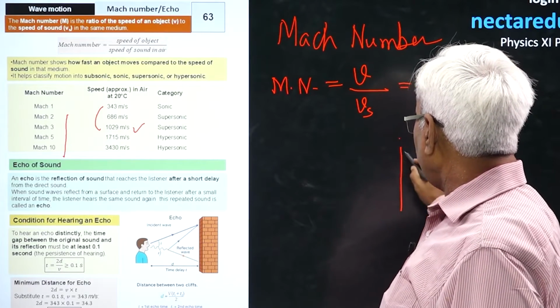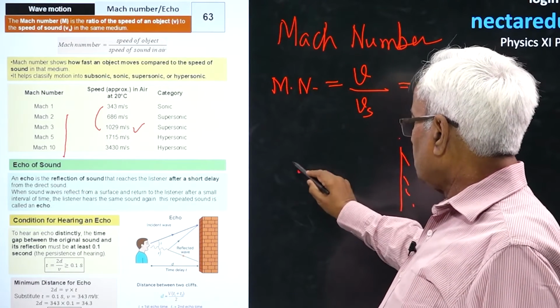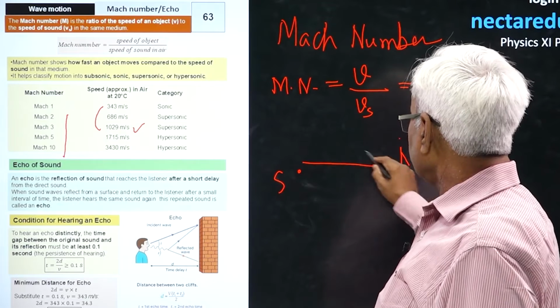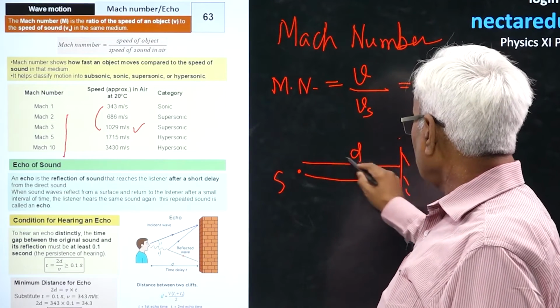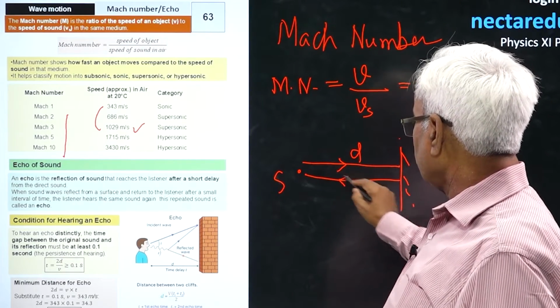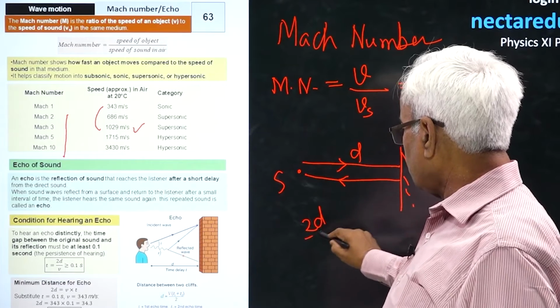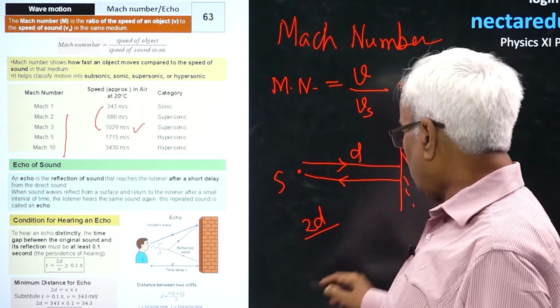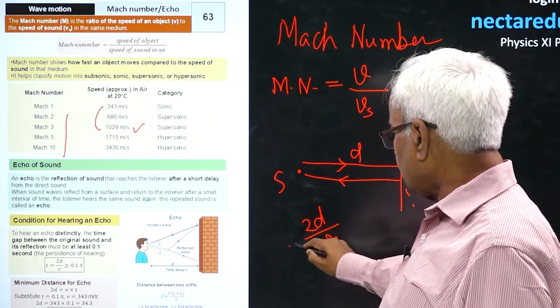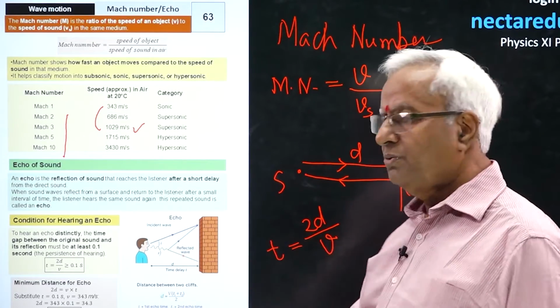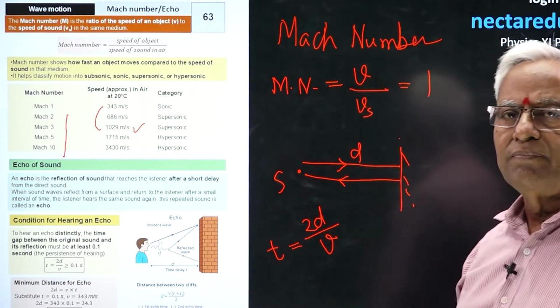Suppose this is the reflector. It is the source. The distance is d. Sound goes this way and returns. That means it has covered the distance 2d. And the velocity of sound is v. Then in that case, the time taken is going to be 2d upon v.